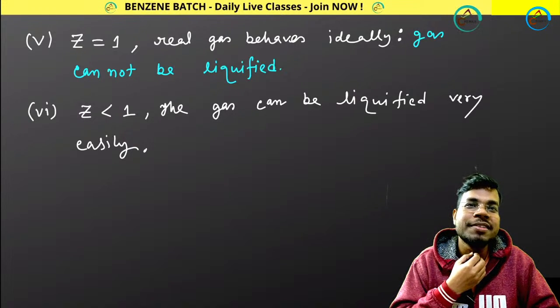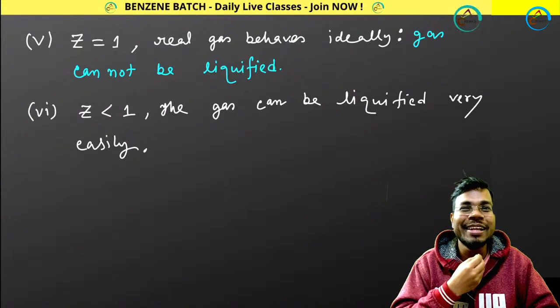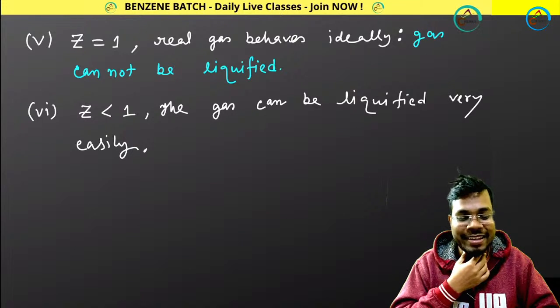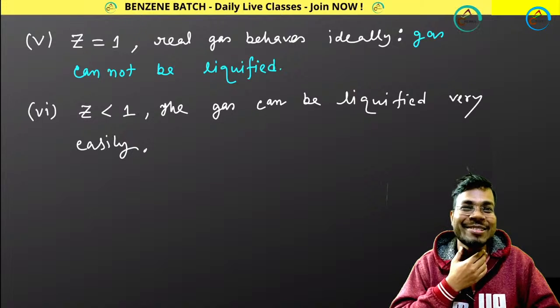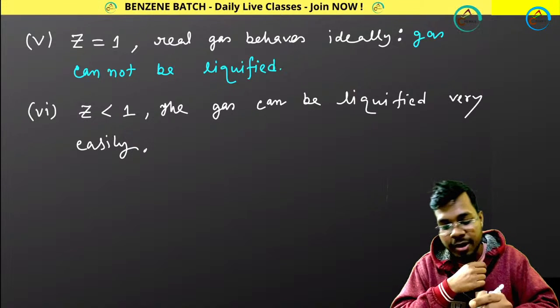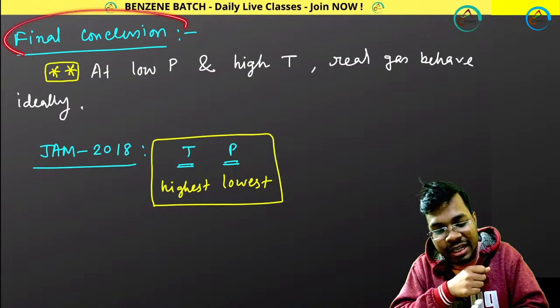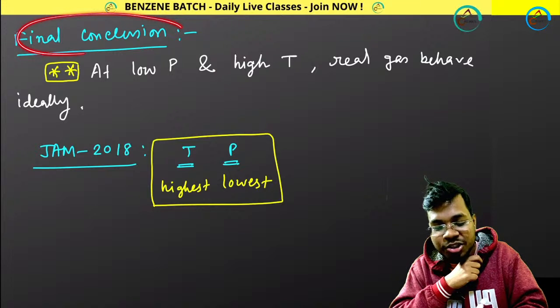Low pressure, high temperature. Very good. Yes, Kundan. Kundan is very smart. At Z equals 1. I was talking about conditions. So remember, I told you already, the final conclusion. Remember the video, the final conclusion, how I showed you.